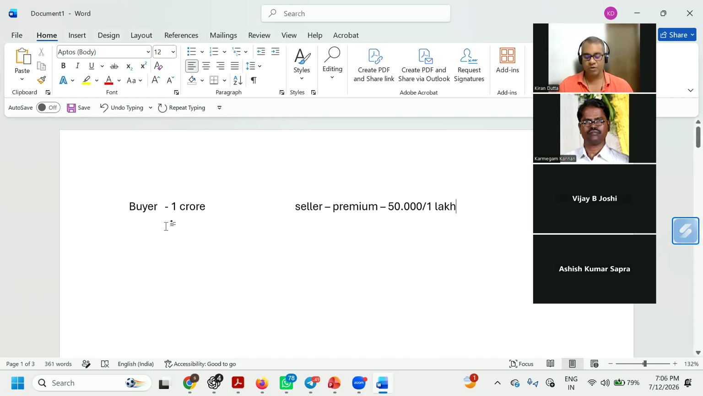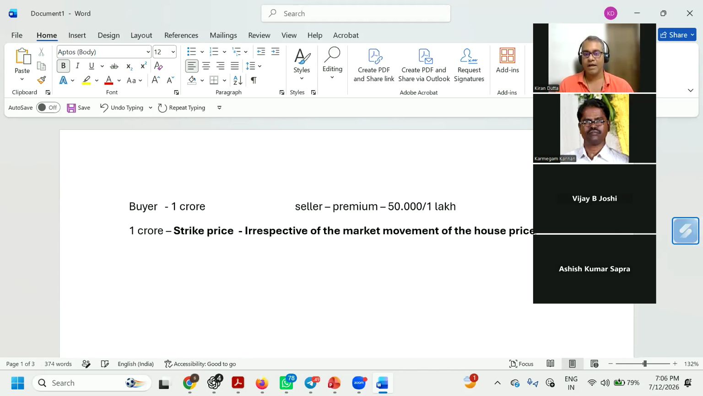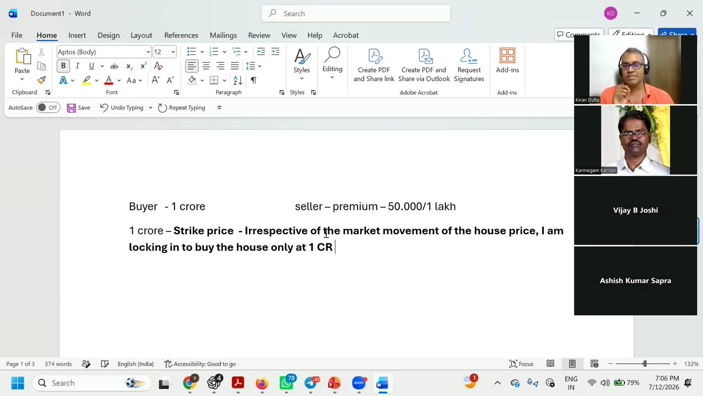Now, this 1 crore is what? This is my strike price. Always remember that this is my strike price. What do I mean by strike price? Irrespective of the market movement of the house price, I am locking in to buy the house only at 1 crore. Everyone got it? This is a strike price.